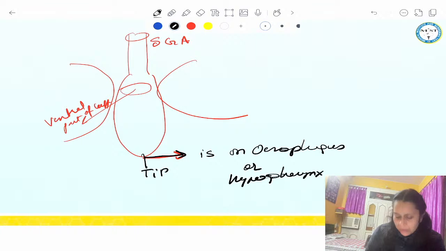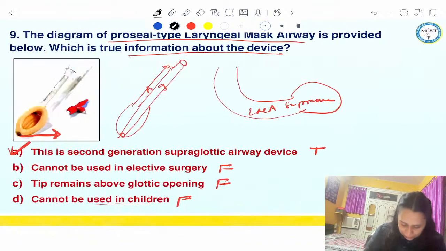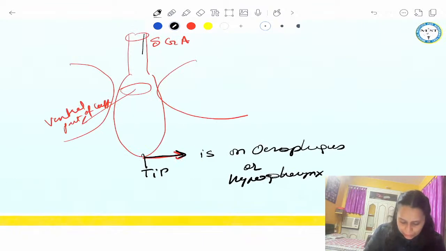Guys, if it was LMA Classic, the tip didn't have any opening in it. But in LMA ProSeal, the tip has an opening. Through this gastric tube, we can put a Ryle's tube and we can even deflate the stomach. So it will lie on the esophagus. Then only we can put the Ryle's tube through the gastric tube, because the gastric tube runs throughout the cuff till the tip.